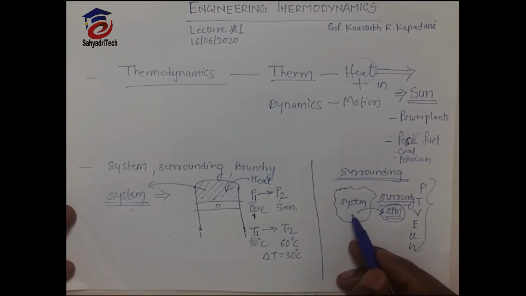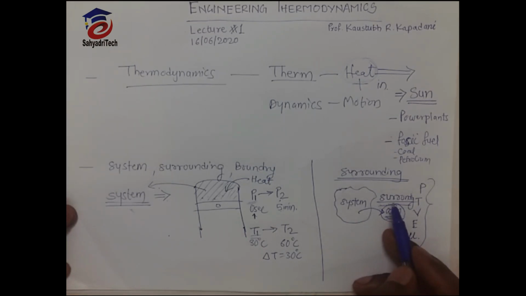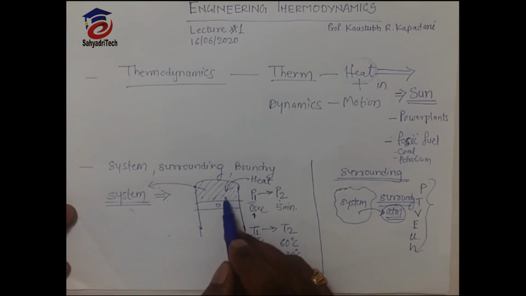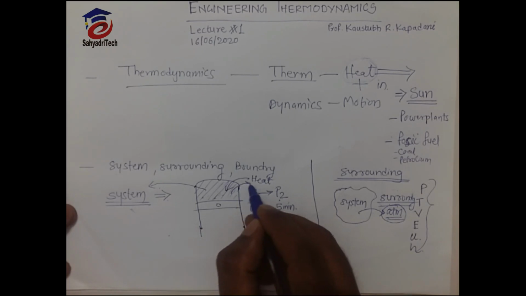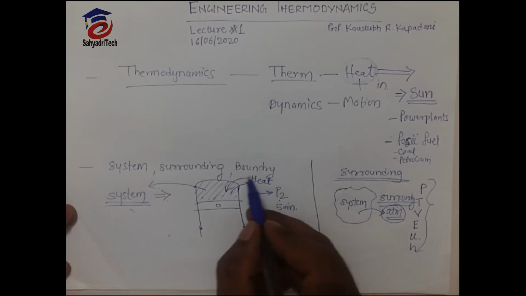So the system will transfer heat to the surrounding, or we can take some heat from the surrounding and add it to the system, so the system temperature will change. If this gas is the system, heat can transfer from system to surrounding, and from surrounding to system.